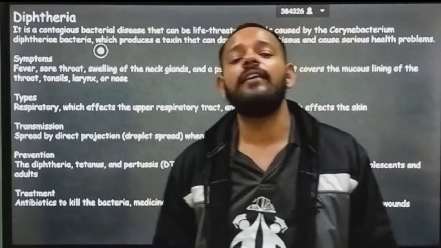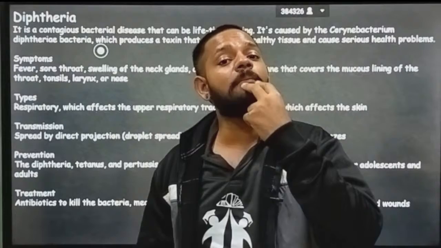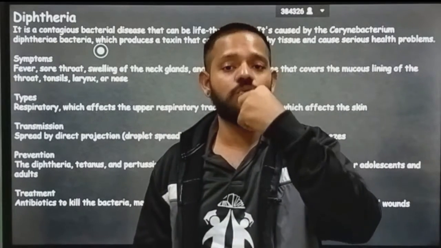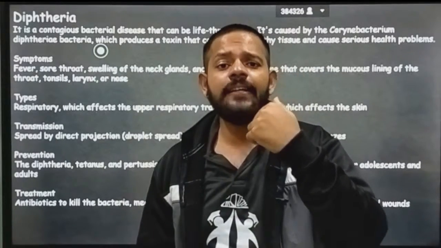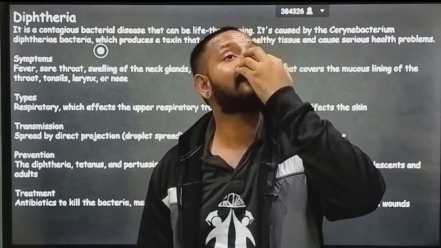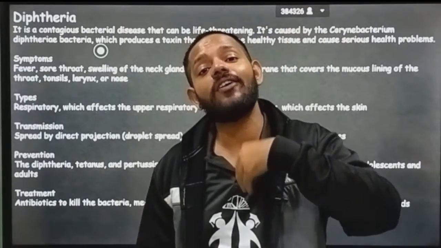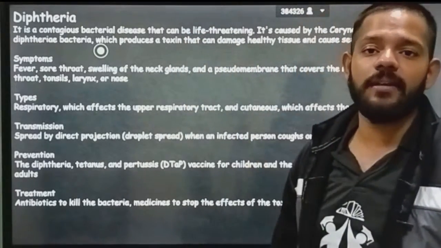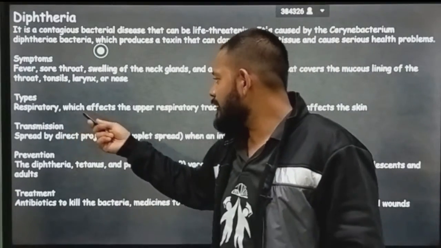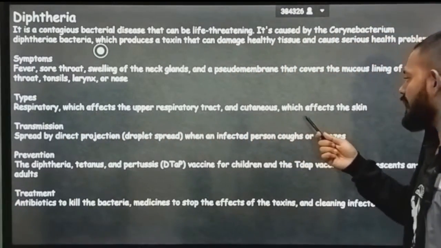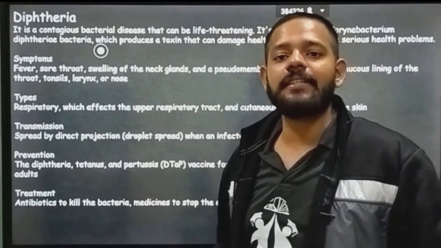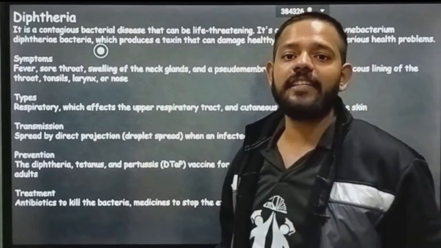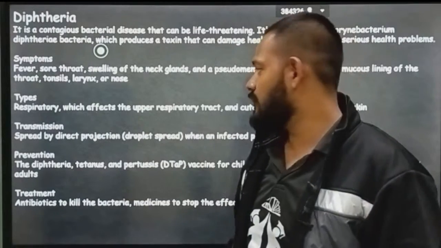इस disease में क्या होती है, एक pseudomembranous lining बनती है inside your mouth. That pseudomembranous lining inhibits the gaseous exchange. Gas does not properly enter your respiratory tract due to that pseudomembranous formation. Types: respiratory, which affects the upper respiratory tract, and cutaneous, which affects the skin. इसके दो type होते हैं. First type affects your respiratory system, second type affects your skin, which causes dermatitis like conditions.